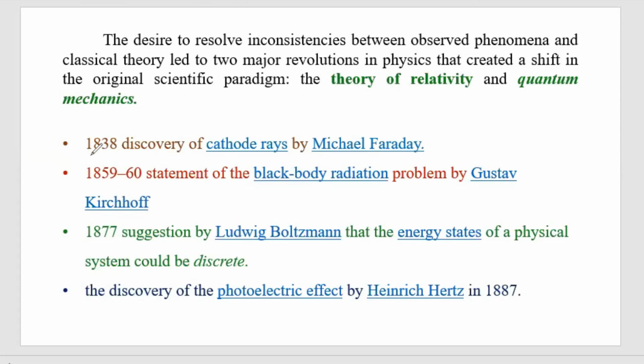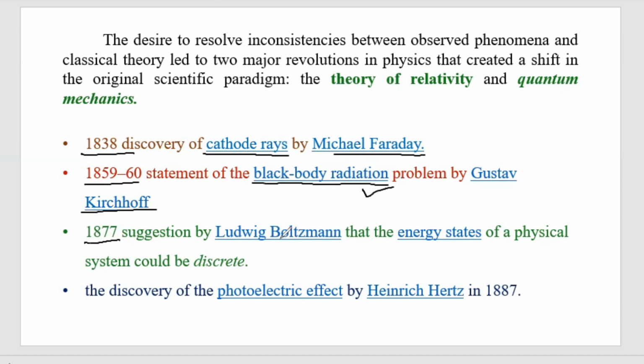In the 1800s, there were many questions that existed and could not be explained by the theories existing at that time. In 1838, cathode rays were discovered. These were identified by Michael Faraday, who first observed them in his experiment, but he couldn't identify what those rays are. And in 1859, black body radiation was first identified by Kirchhoff, who couldn't explain it.